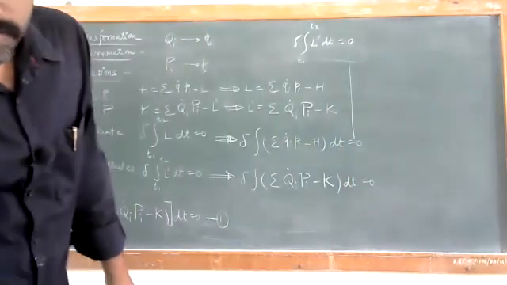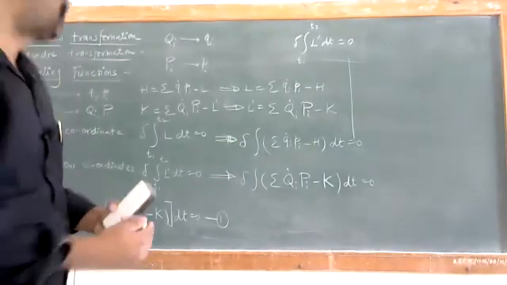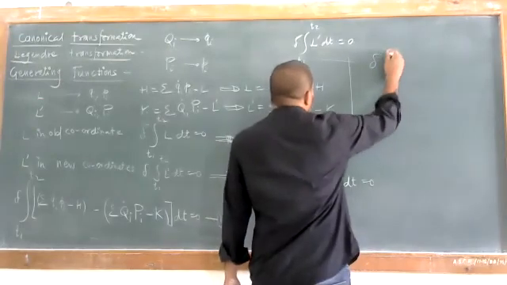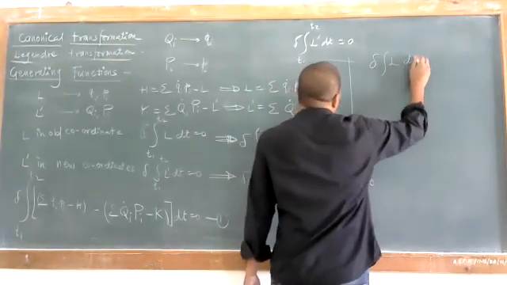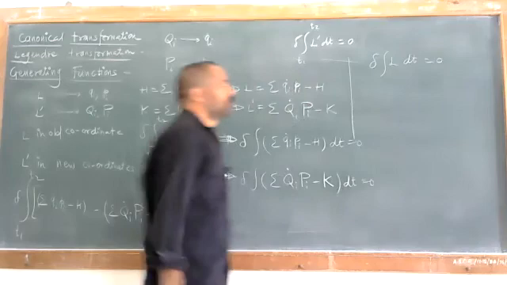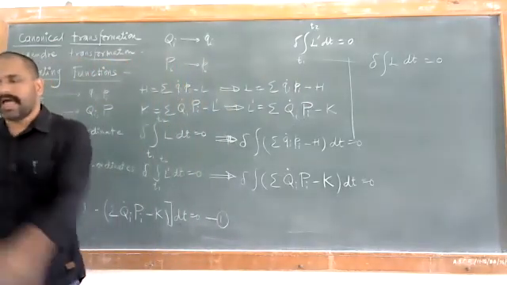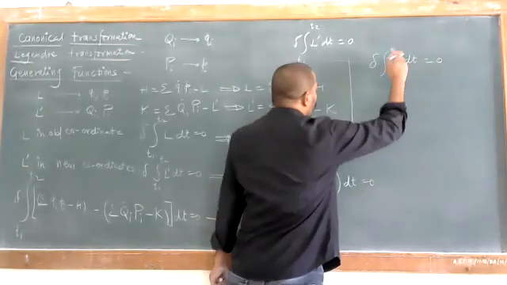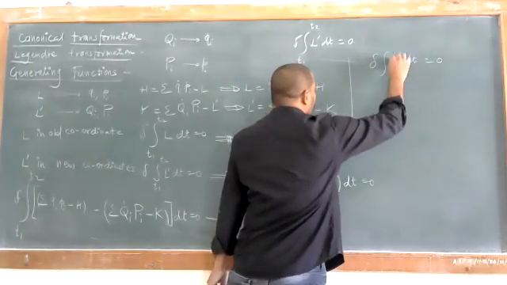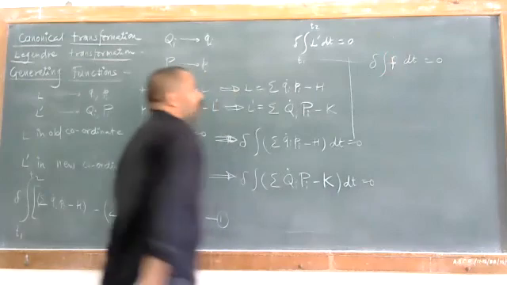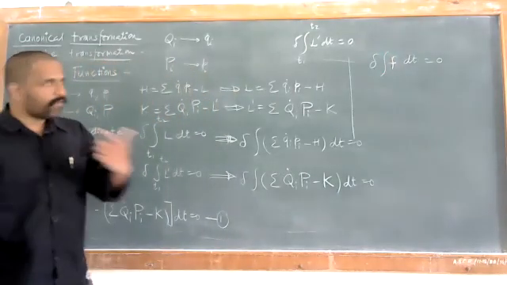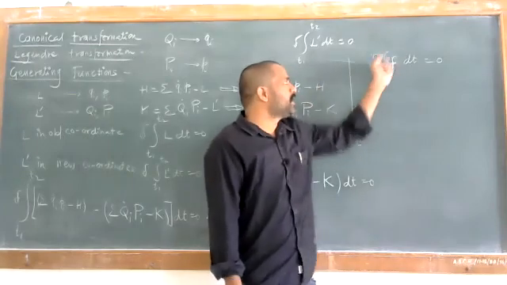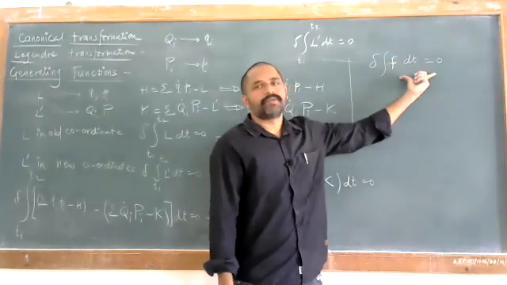So this delta variation process, the integral of L dt equal to 0, can be given in terms of a function. So this function we can write in this way, or the delta variation process is actually written in this way: delta integration of f dt must be equal to 0.